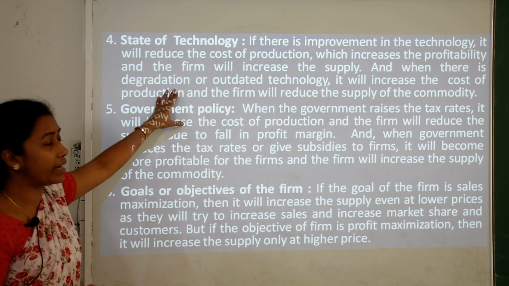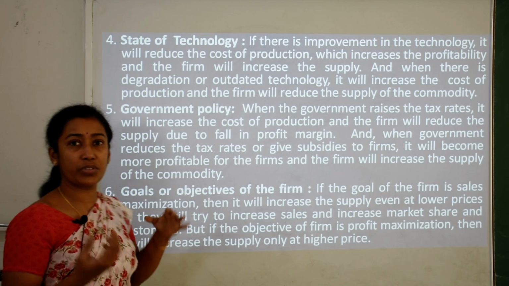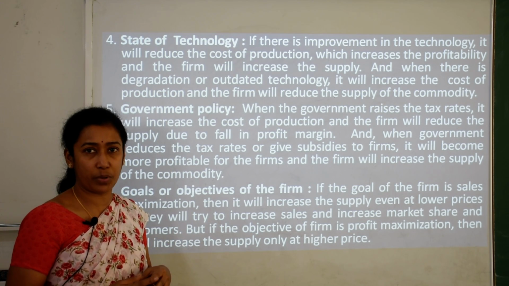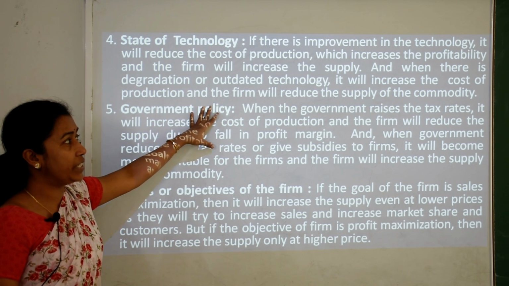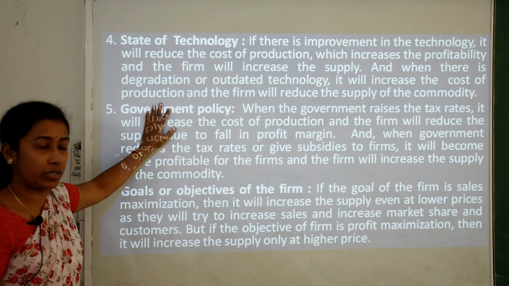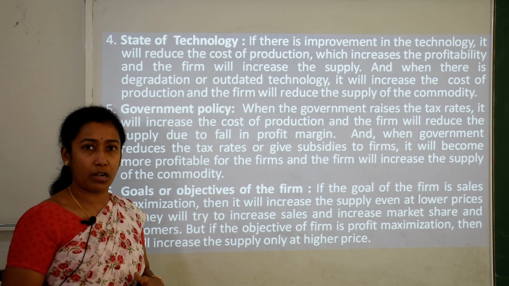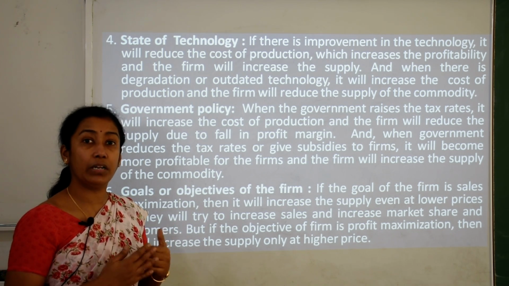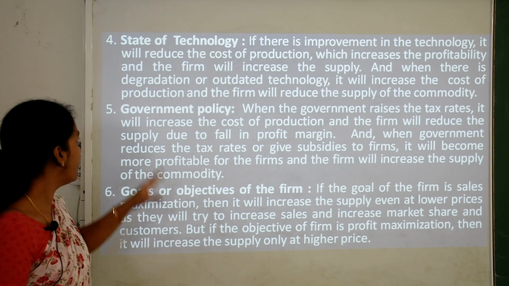And when there is degradation, that means if the technology is very old, the producer or the firm is using old means of production or outdated technology, it will increase the cost of production or its expenses, and the firm will have to reduce the supply of the commodity, or we can say the firm will reduce the production also. Why? Because it will not have profitability.